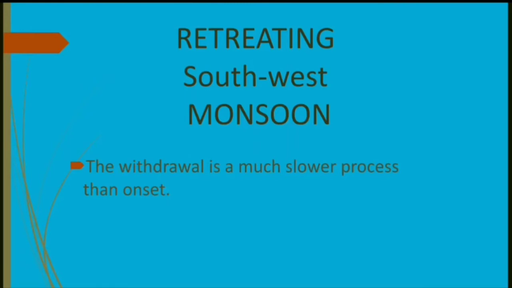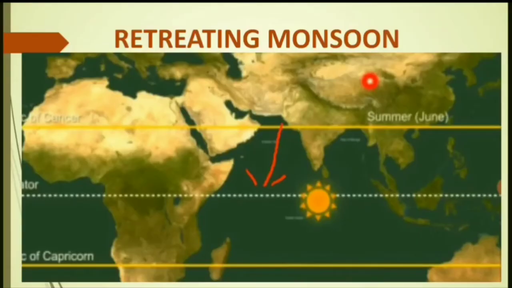This is the withdrawal of monsoon from the mainland of India towards the southern area. When the withdrawal takes place, it is a very slow process. Why? Because as the sun's rays have moved from the Tropic of Cancer to the equator, the mainland starts cooling down, and this cooling is very slow because northern India, that is Punjab, Rajasthan and Uttar Pradesh, received rainfall very late, so the cooling will also be late.